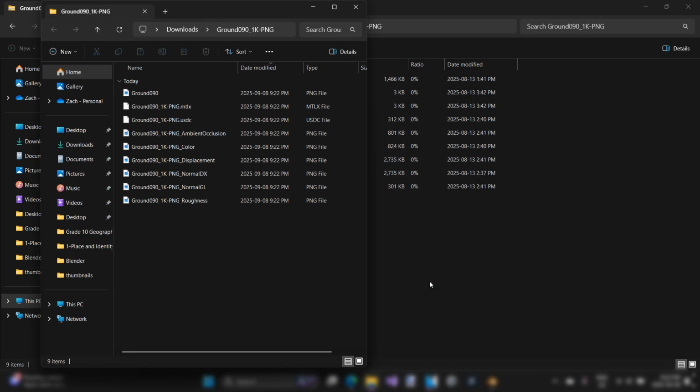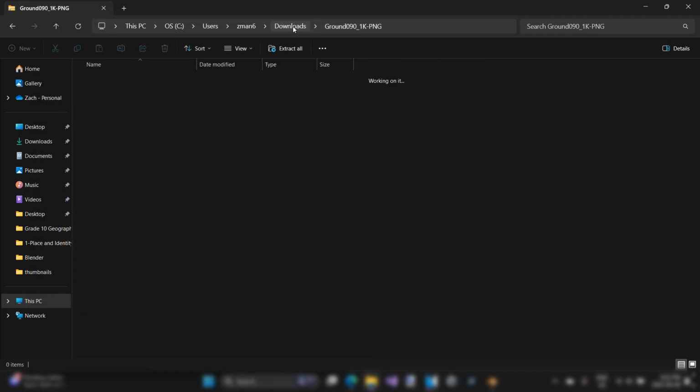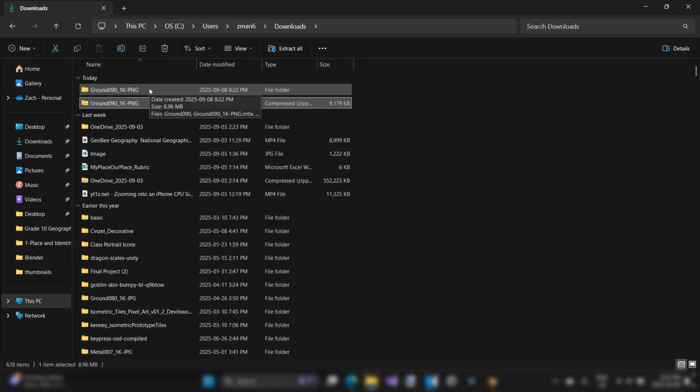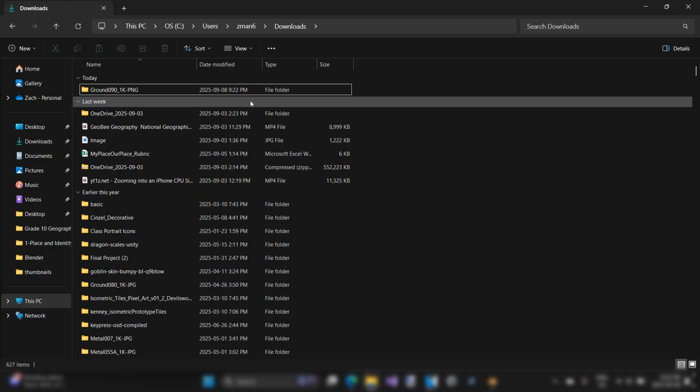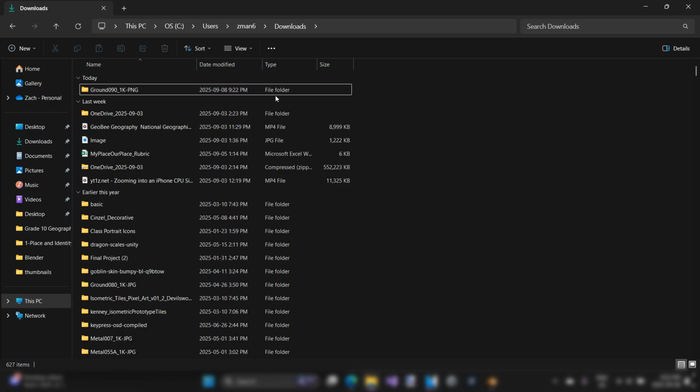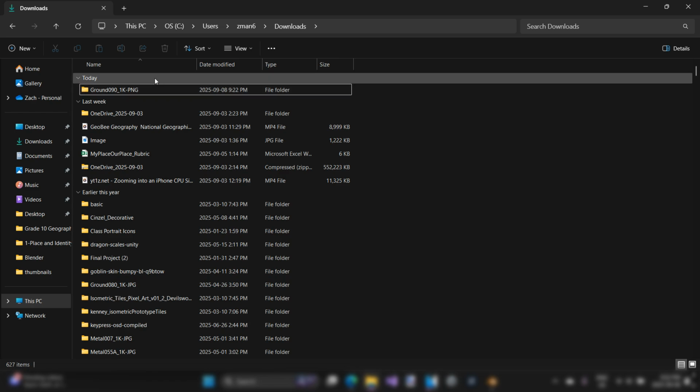This takes the files and basically takes them out of this compressed folder that they're in, and it lets us use these files now. Now, chances are you're probably just in your downloads, and you should have 2 folders now. You should have the compressed one that you downloaded and this uncompressed one that you just extracted. So the compressed one we don't need anymore. You could delete it if you want, you can leave it, I don't care. This is the folder we're interested in.